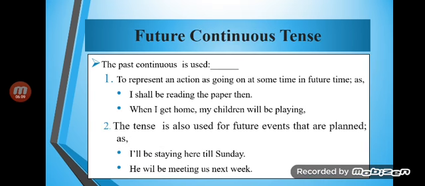It represents an action that is going on at some point of time in future, as I shall be reading the paper, and when I get home my children will be playing. The tense is also used for future events that are planned, okay. It shows action that continues in the future at some time after will be, shall be, and the continuous verb will be used, okay. In questions, shall be, will be are used before the subject, and where, when and how are used before shall, will, okay.